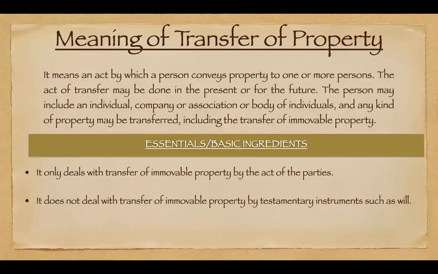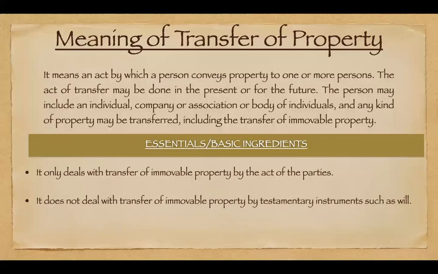The transfer can be between individuals, like between two persons, or between companies or association or body of individuals. And any kind of property may be transferred, be it a movable property or an immovable property. Movable property, you can just give it to someone. Immovable property is transferred through papers or through agreements, right?